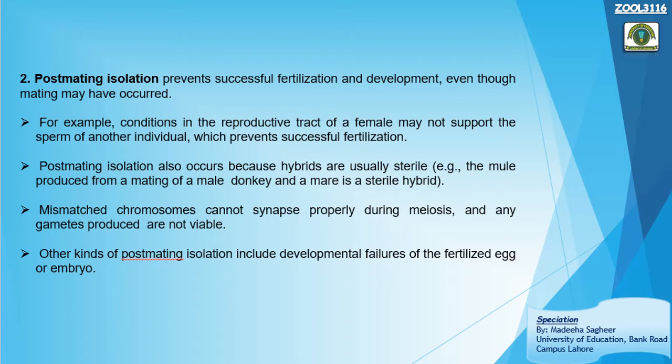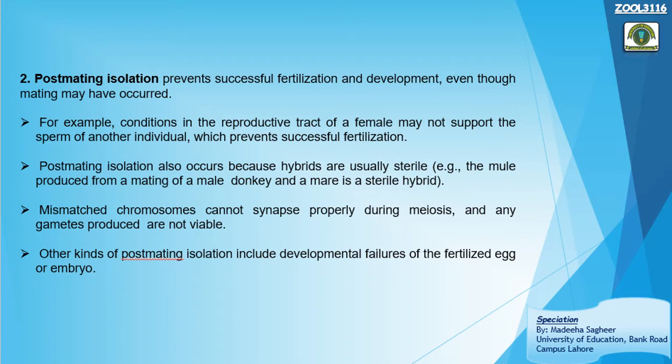So mating has taken place, but fertilization couldn't take place, right? Sometimes mating takes place, fertilization takes place, but the offspring that has been produced is sterile, that is infertile, that cannot reproduce, that cannot have its own offspring. So this is also known as post-mating isolation.